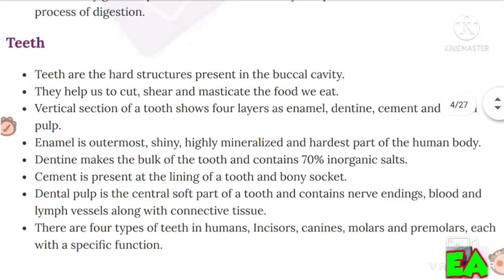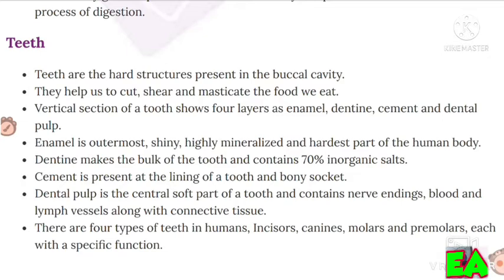Then teeth. Teeth are the hard structures present in the buccal cavity. They help us to cut, shear and masticate the food we eat. Vertical section of a tooth shows 4 layers: enamel, dentine, cement and dental pulp. Enamel is the outermost, shiny, highly mineralized and hardest part of the human body.